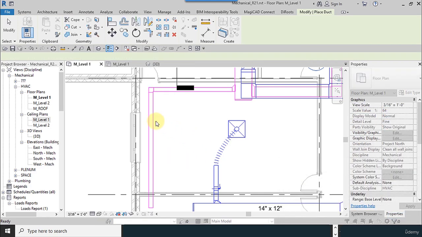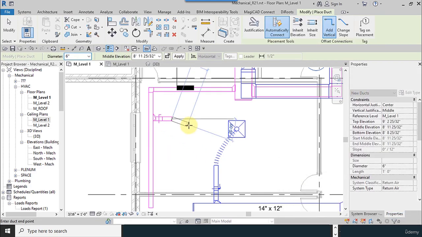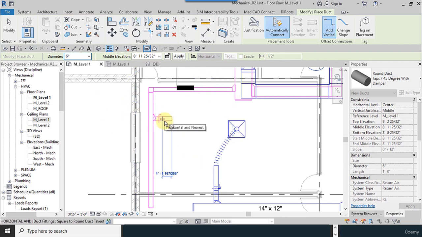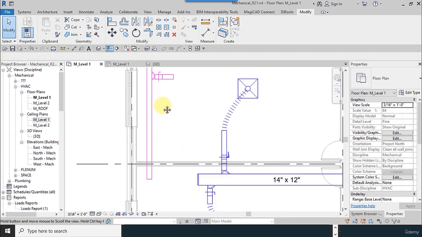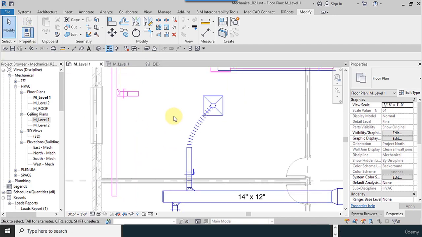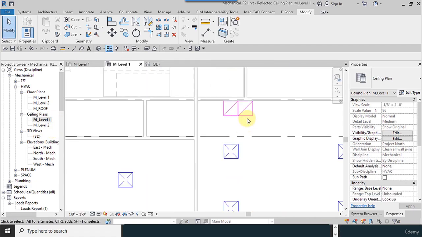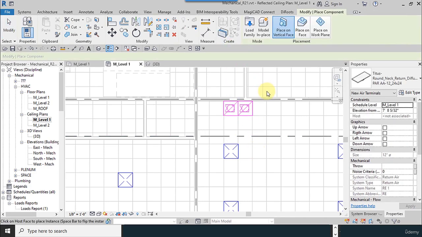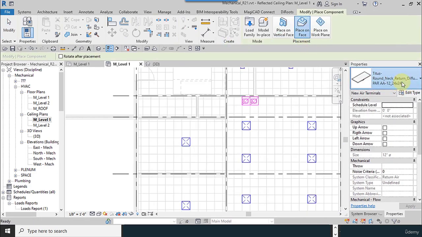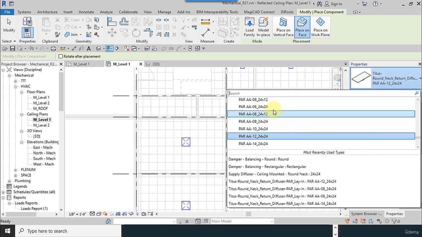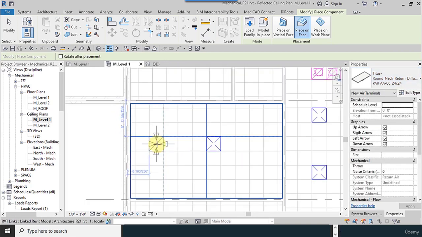Okay, I use the tab key on my keyboard. If it's not connected, you can easily use the space key on the keyboard. Inherit the size, inherit elevation, okay? So I place one diffuser here, and I go to the ceiling level, and it is better to place here, place on face and create similar, and use the size of about 6, and I place it exactly here.